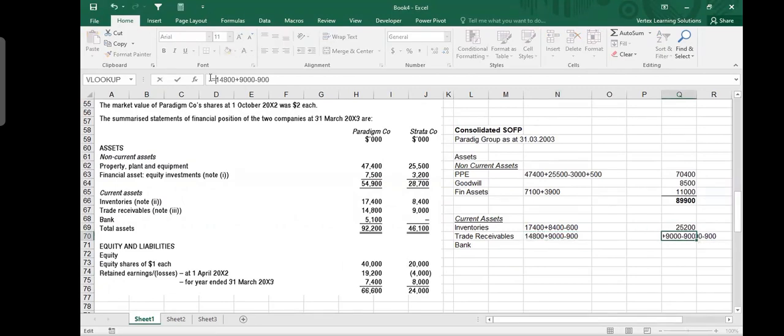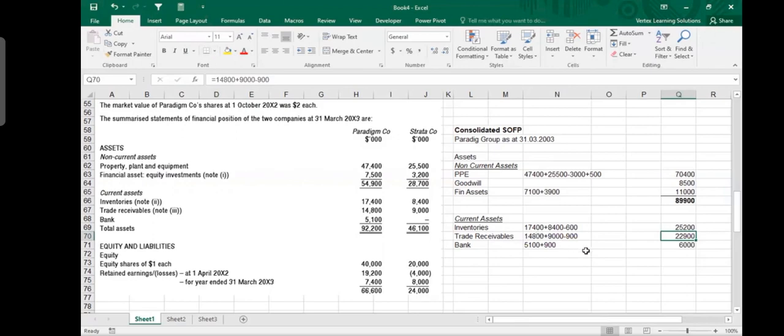And when you make your bank balance, you will say 5,100, and there is no bank balance with Strata, but you should add 900 there. So this is your bank balance. Now what we have got here, there is nothing else. And I can just make a total of these numbers. I would say current assets. And these were your non-current assets. So, and then we say total assets.